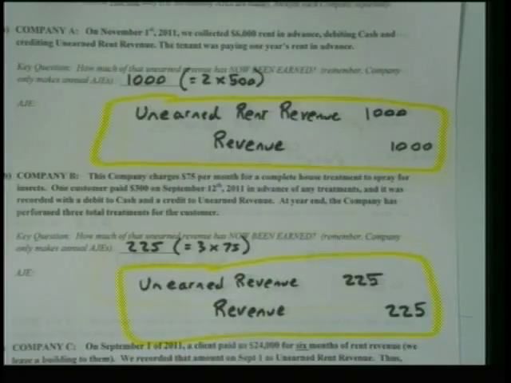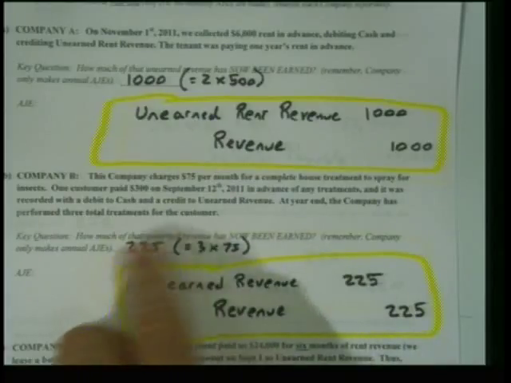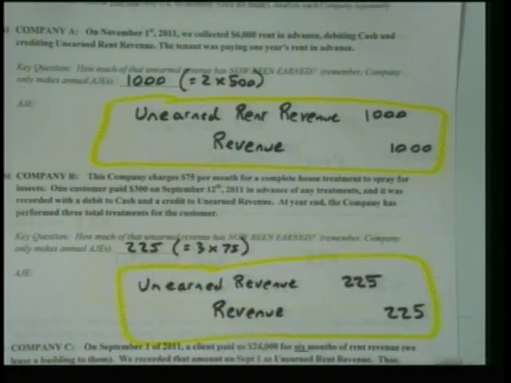Now, at the year end, the company had performed 3 total treatments. Okay? Well, when they gave us $300, if we charged $75 per treatment, then they'd basically paid for 4 treatments, correct? And we had provided 3 by the end of the year. So we could take 3 times 75 and move $225 from unearned revenue into revenue, or earned revenue. Okay?